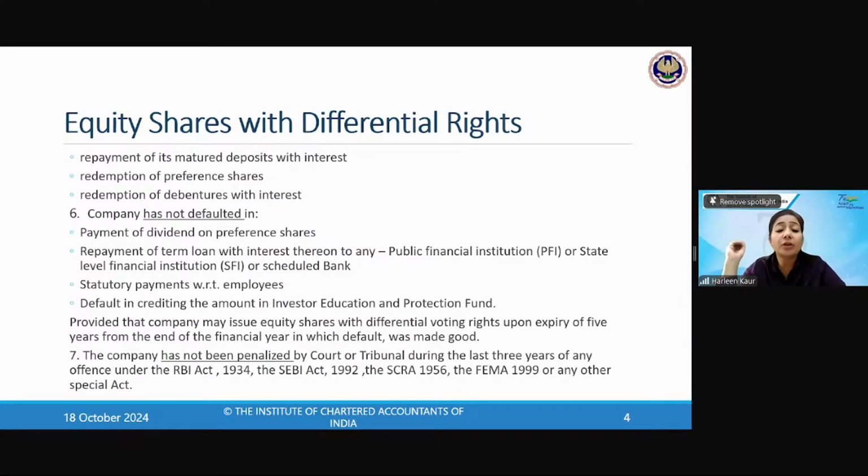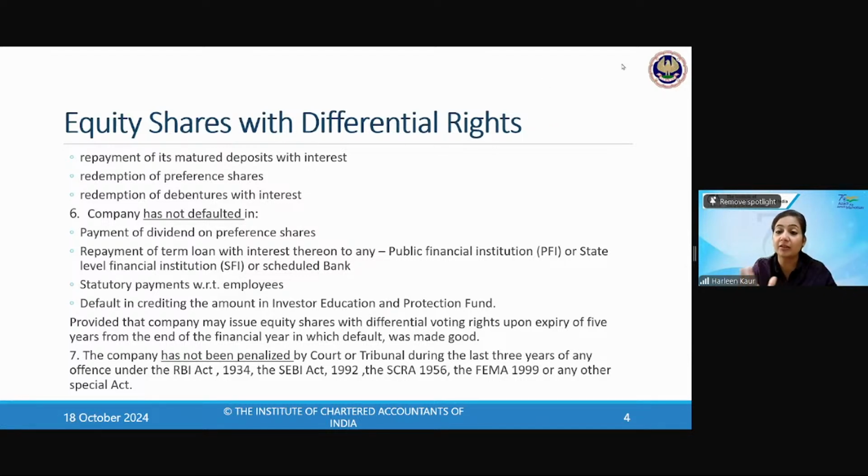Clear ho gaya? Now the company has not been penalized. Now 7th point: 3 points were related to default, 7th is related to penalty. The company should not have been penalized under the SEBI Act, RBI Act. See, your company is planning to issue DVRs, but actually it is doing defaults with SEBI. You're not obeying the Securities Exchange Board of India, you're not obeying FEMA, you're not obeying the Securities Contract Regulation Act. From the last 3 years, you have been doing offense under the RBI Act. How can law allow you to issue DVRs?